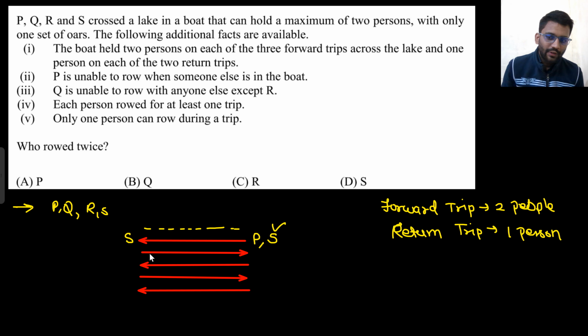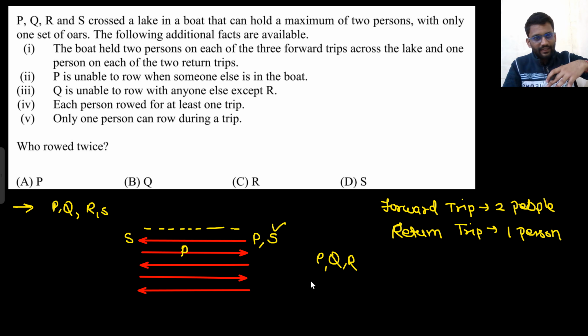Now what will happen? Now P will row the boat. He is rowing the boat, and he will come here now. Now at this side we are left with P, Q and R. Look, P and S sat in the boat. S was rowing the boat. S stayed there. P again came back while rowing the boat. He came here again. So at this side, you are left with P, Q and R.